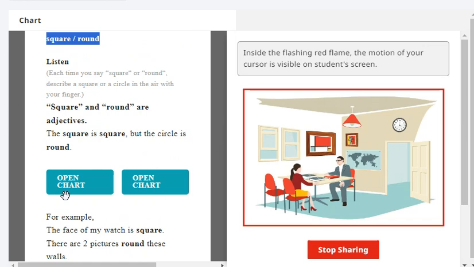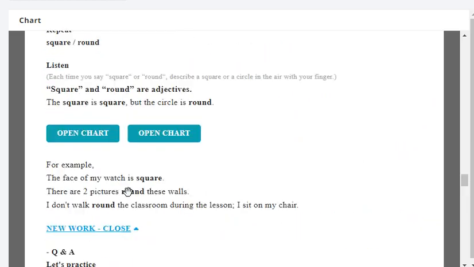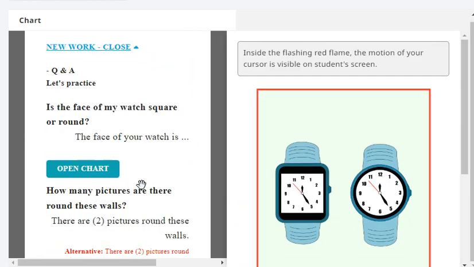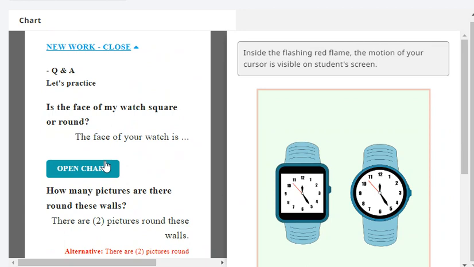Okay, so let's practice. Is the face of this watch square? No, the face of that watch isn't square. It's round.